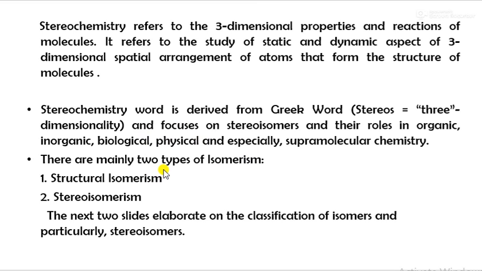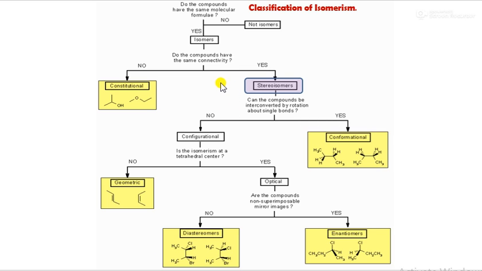There are mainly two types of isomerism. The first one is structural isomerism and the second one is stereoisomerism. Now we will see what exactly isomerism is, and its classification. If the compounds have the same molecular formula, then they are isomers, and if they do not have the same molecular formula, then they are not isomers. Next, do the compounds have the same connectivity? If yes, then they are stereoisomers. If no, then they are constitutional isomers.